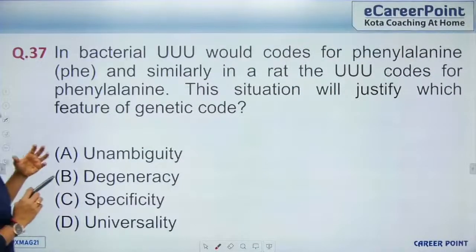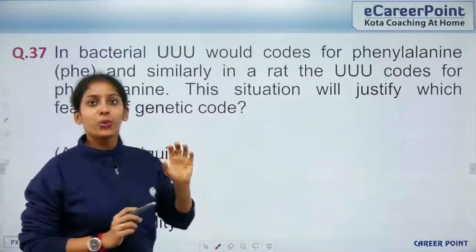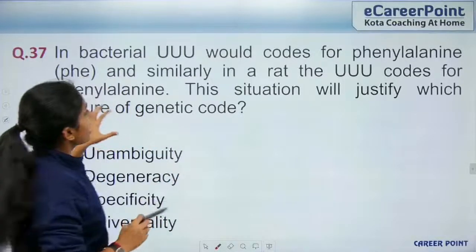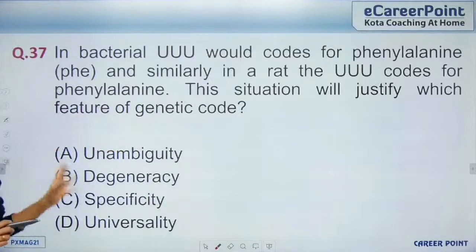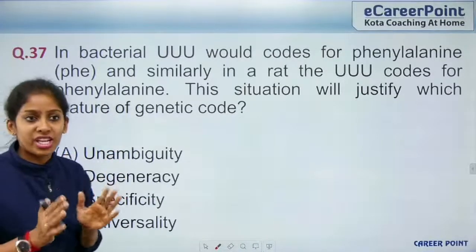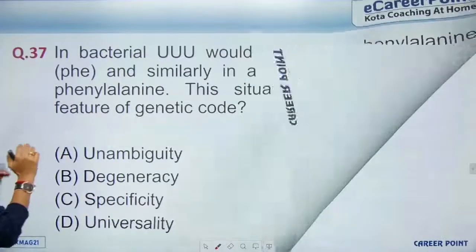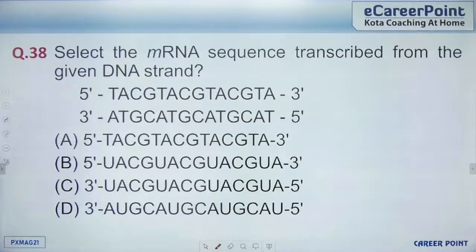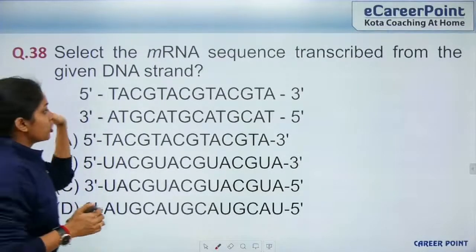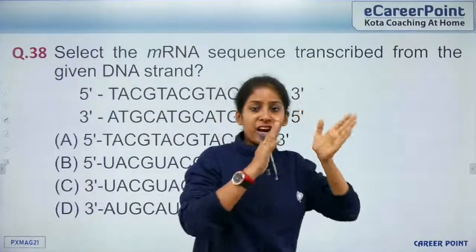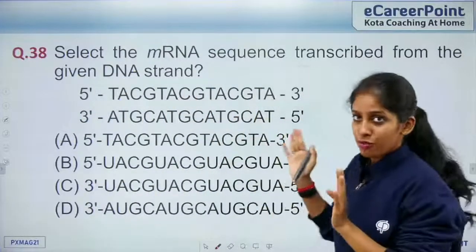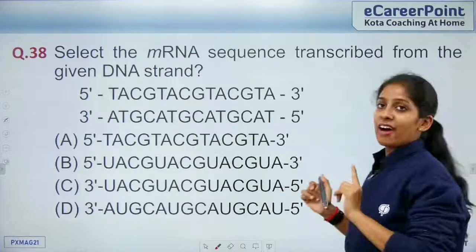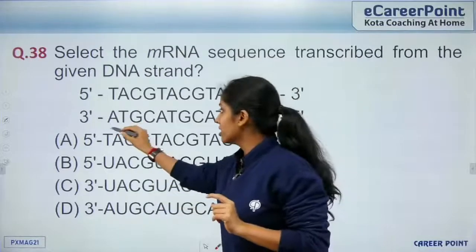So in a bacteria, you have this UUU codon, and even in a rat, UUU codes for phenylalanine. So this talks about the universality of the genetic code. That is, the genetic code is universal, right? So question 38, select the mRNA sequence transcribed from the given DNA. So I have the DNA double strand 5' to 3' and 3' to 5'. Right? So if I have to transcribe it, it goes in this direction.